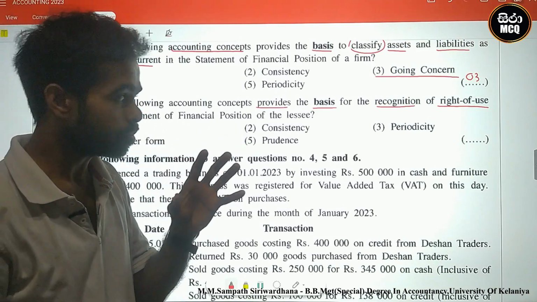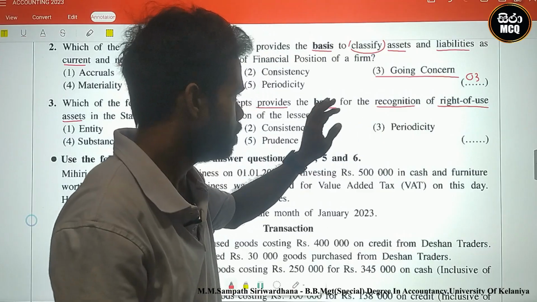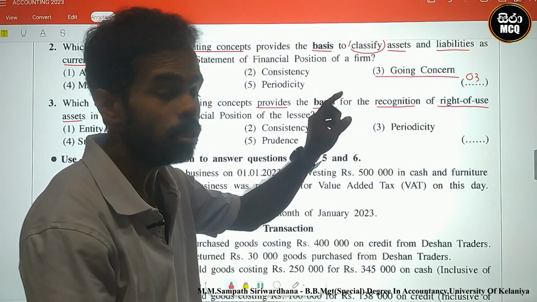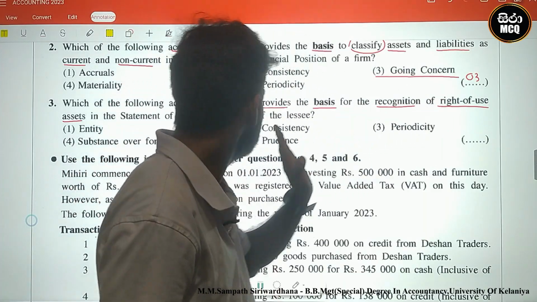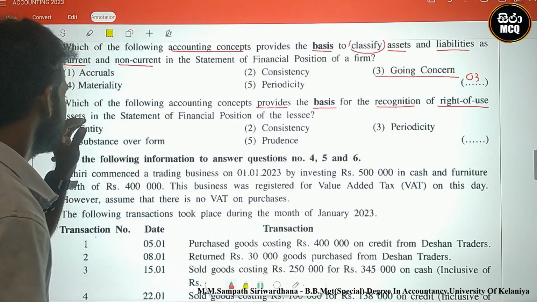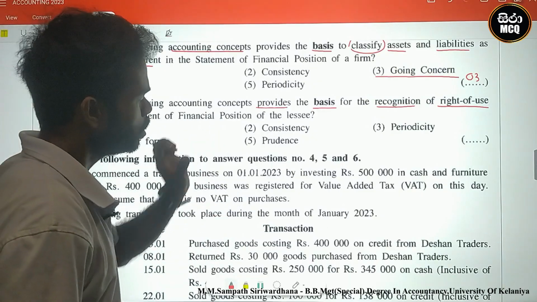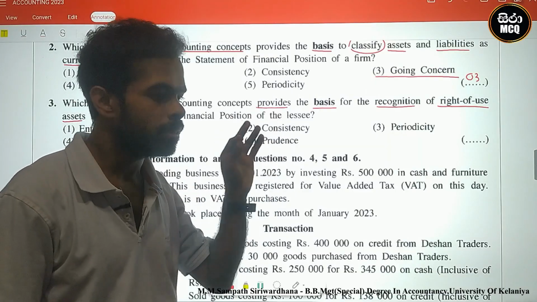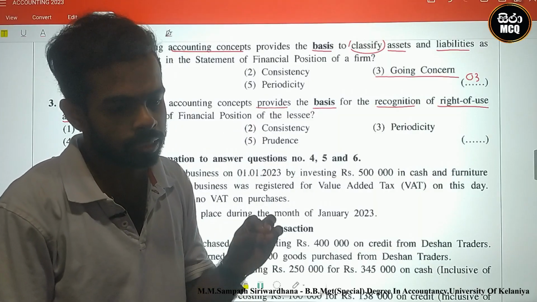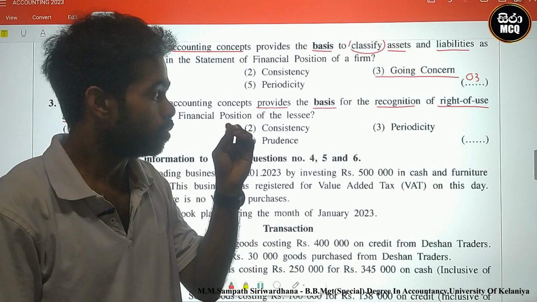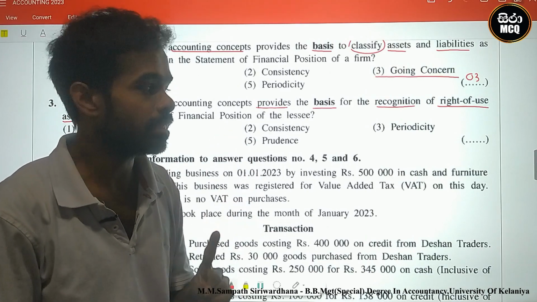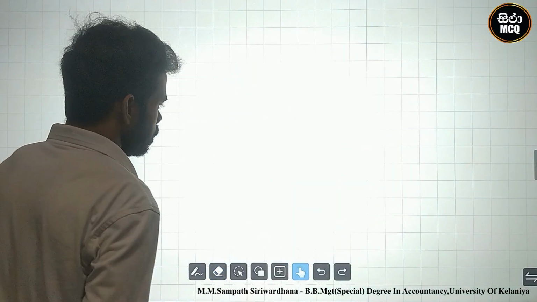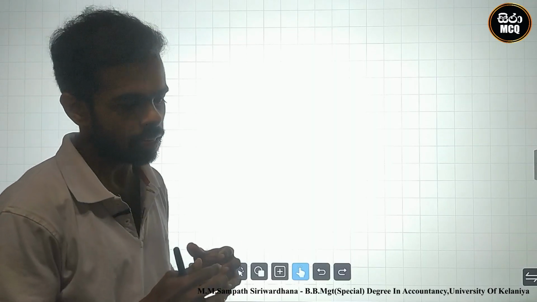There is some accounting concept that provides the basis to recognize a right of use asset. It is a lease asset in the statement of financial position of a lessee. Lessee means the purchasing person. The purchasing person identifies this right of use asset in non-current assets. At that time, what do they say? You know, there is a right of use asset or lease asset.